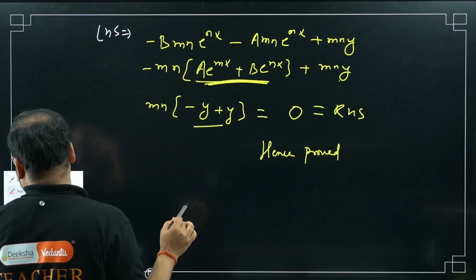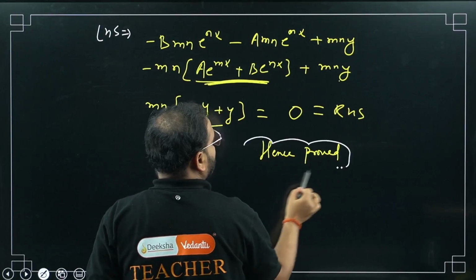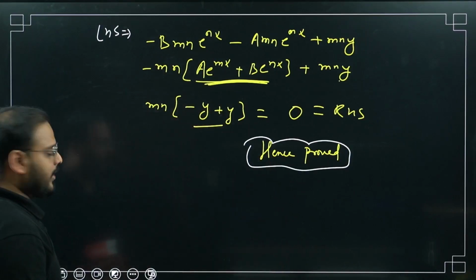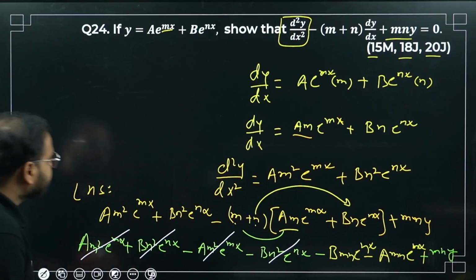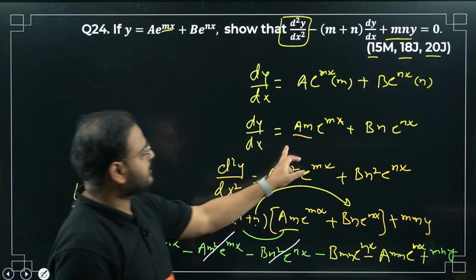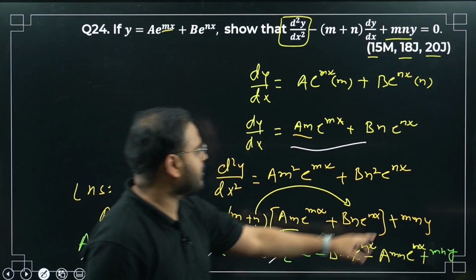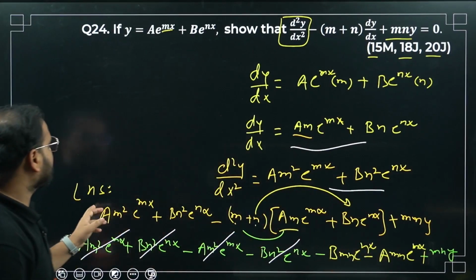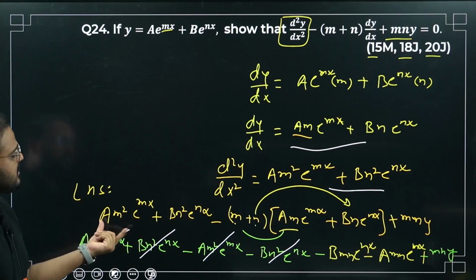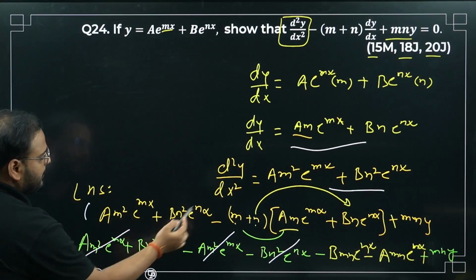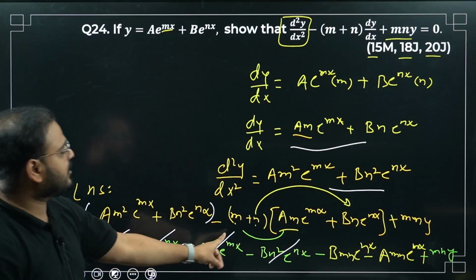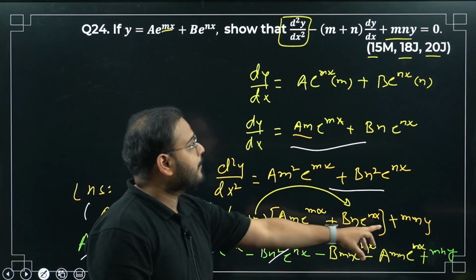The condition that they were asking us to prove. Have a look, from the beginning you can check. First derivative is coming like this. Second derivative is over here. Now we use the LHS, which was the given condition. This is the second derivative part. Minus this condition, m plus n times the first derivative plus mny.